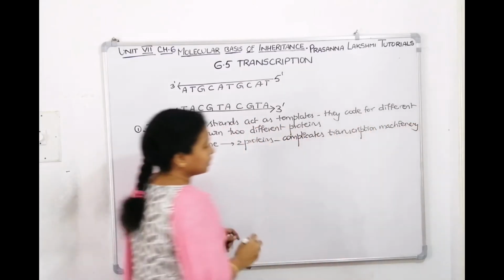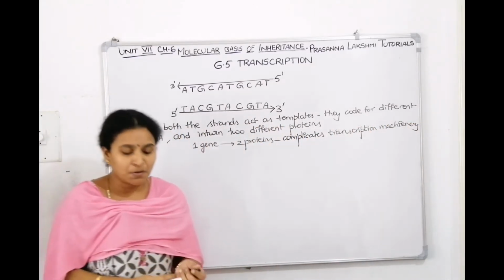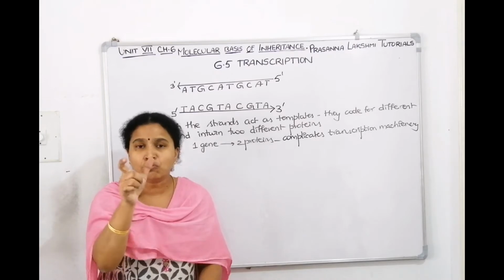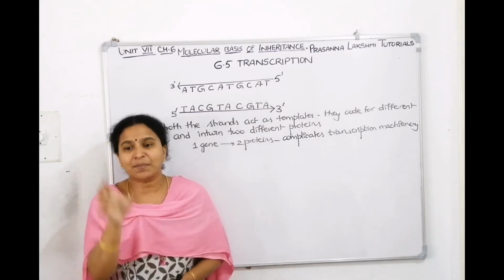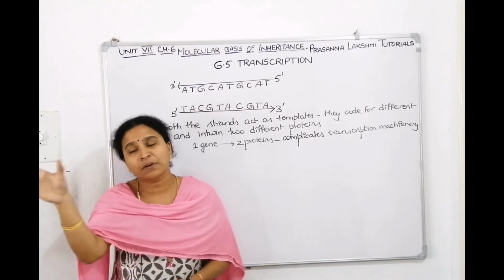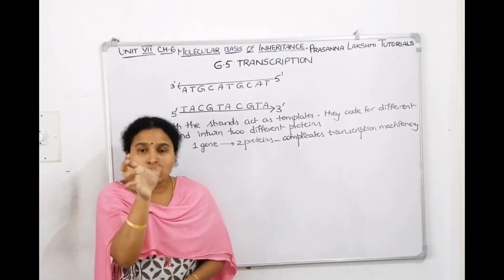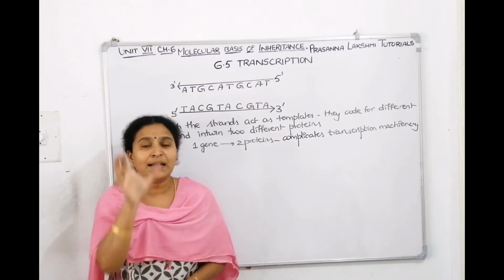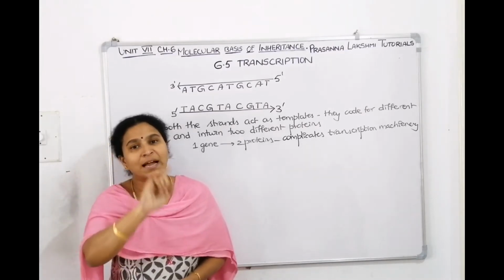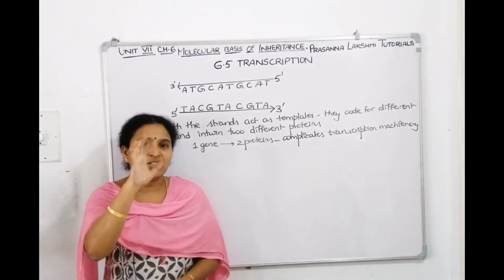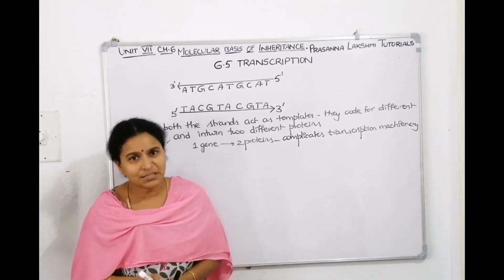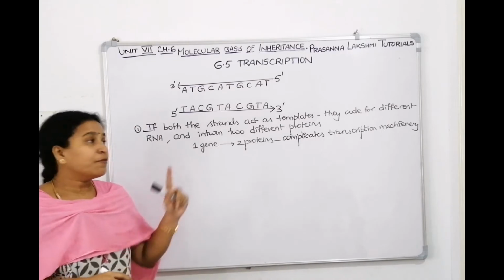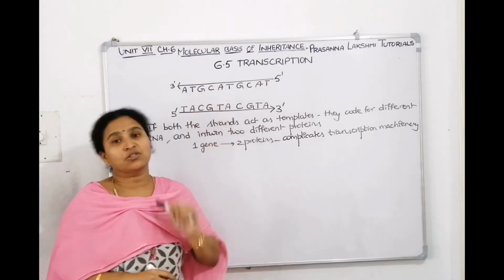So we don't want to do this. We don't want to complicate the transcription machinery. We want to make it simple. That means one gene should code only for one RNA, and one RNA should make only one protein. This gene is an insulin gene, codes for an insulin protein. This gene is a glucagon gene, codes for a glucagon protein. It's not like one gene can code for insulin also and glucagon. If that gene is defective, then both the hormones are defective, then the person will face too much complication, isn't it? So that is why even though two strands are there, only one strand should act as a template.